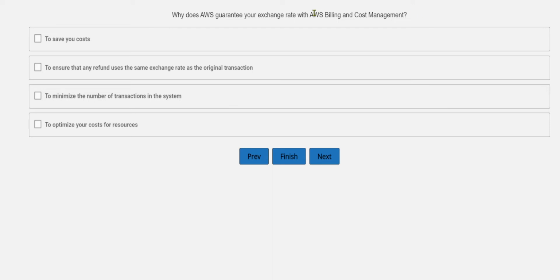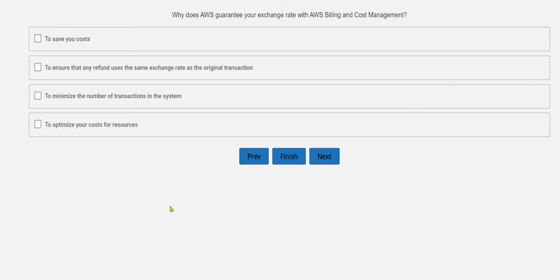Okay, all right then. Why does AWS guarantee your exchange rate with AWS Billing and Cost Management? To save you cost, to ensure that any refund uses the same exchange rate as the original transaction, to minimize the number of transactions in the system, or to optimize your cost for resources. So let's analyze these one by one.